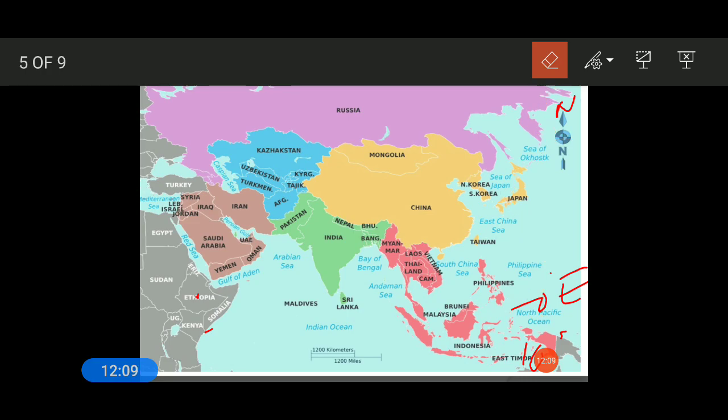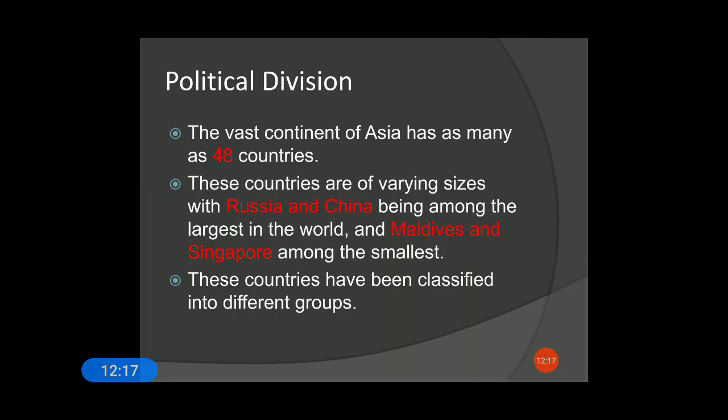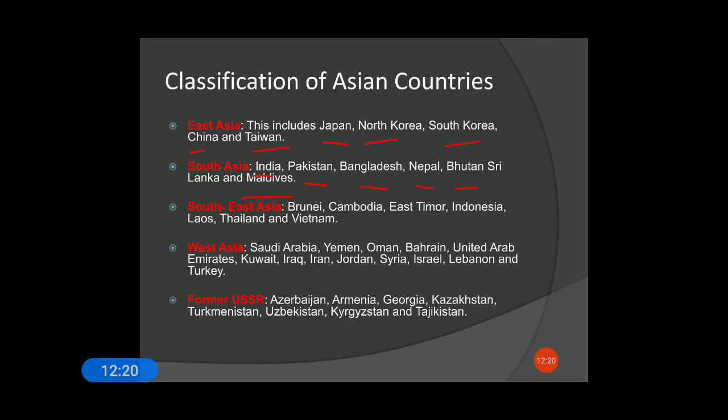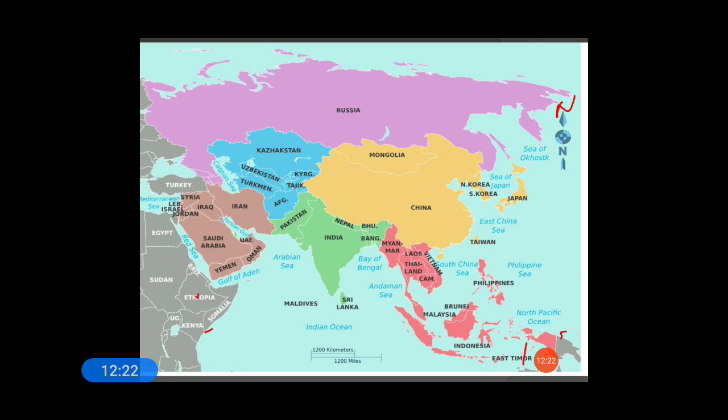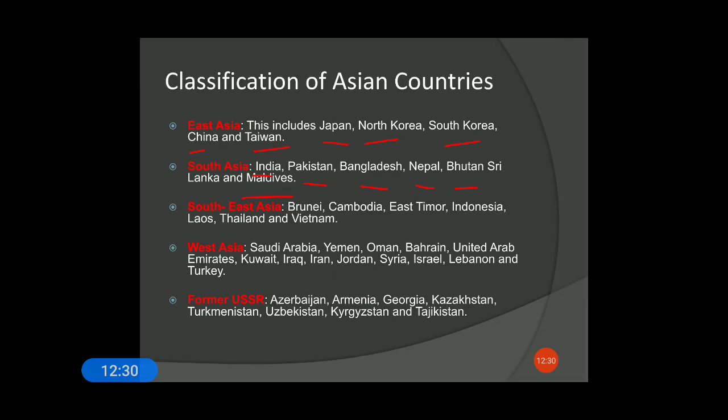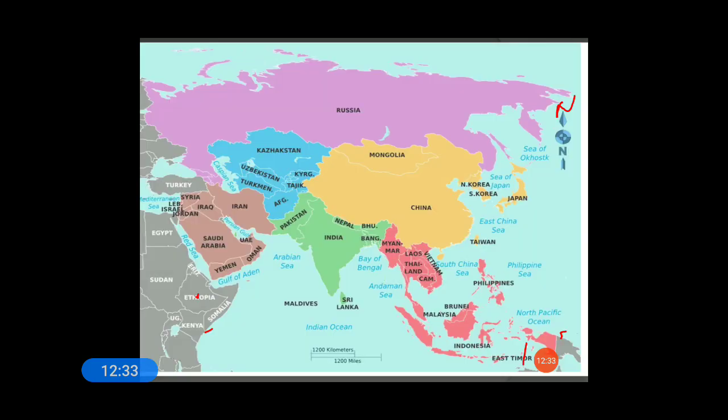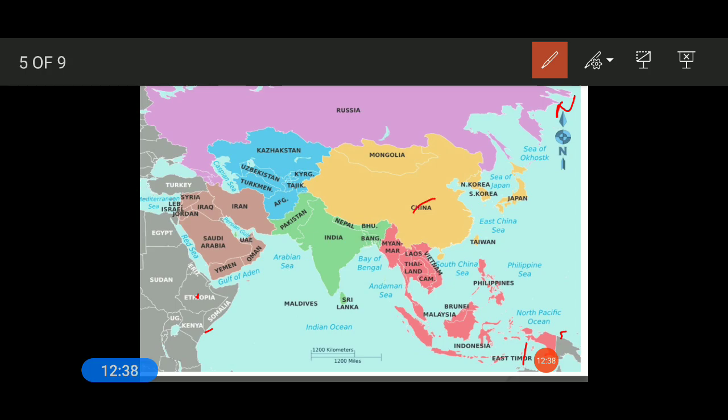Okay, look here. Countries that lie in East Asia. This part is your East Asia: China, Taiwan, North Korea, South Korea, with yellow marking. Especially the yellow markings. Here: China, North Korea, South Korea, Japan, Taiwan. These are the countries that lie in the eastern part of Asia.